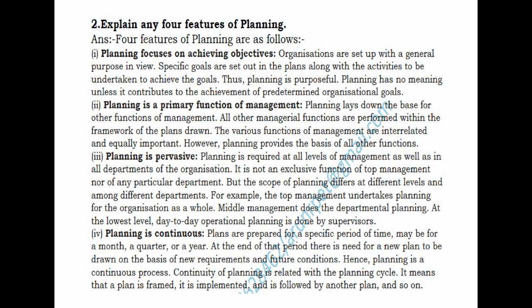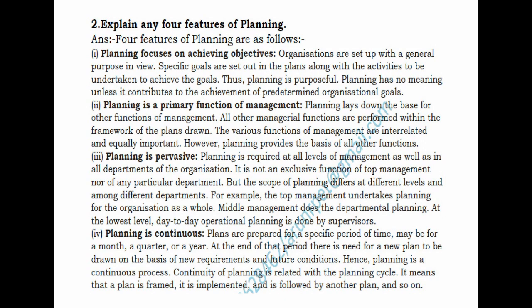So when coming to planning, it is a continuous process. Plans are prepared for a specific period of time, maybe for a month or a quarter or a year. So at the end of that period, there is a need for a new plan to be drawn on the basis of new requirements and future conditions that arise in the business organization. So planning is a continuous process.